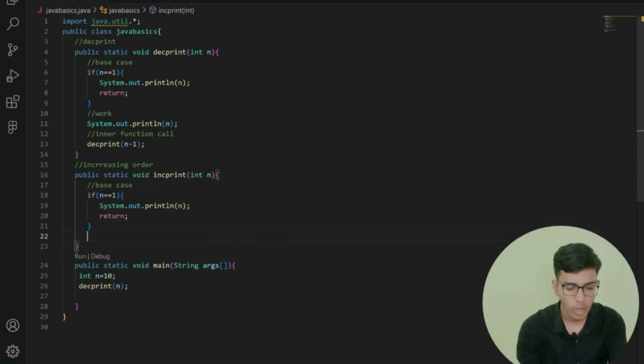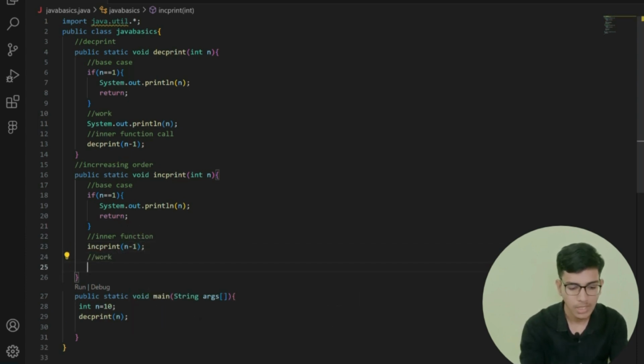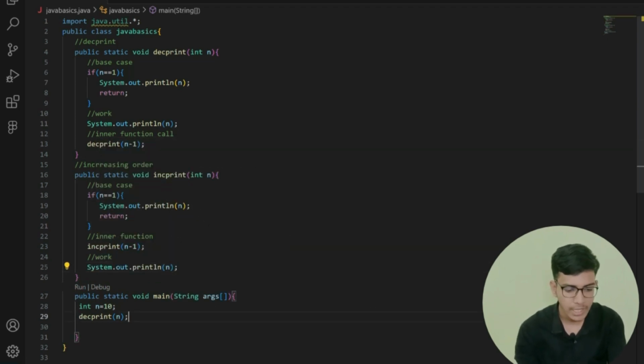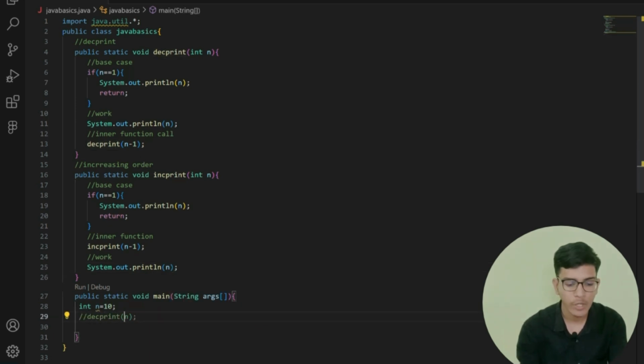That's all. After that, what work do I need to do here? Before doing the work, first of all, I am going to call my inner function, function calling, increment n minus 1. After that, the work I'm doing is printing the value of n. That's all. Now in the place where I was calling decrement print, I am now calling the increasing order function.